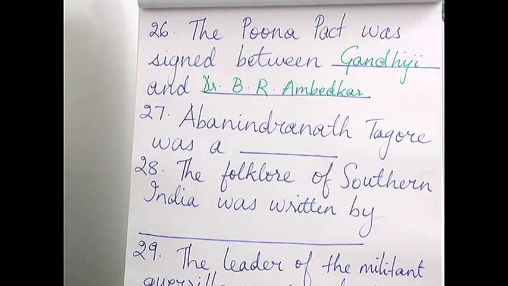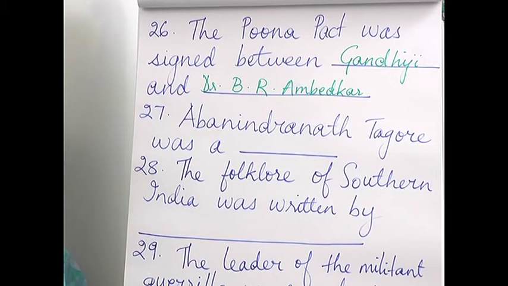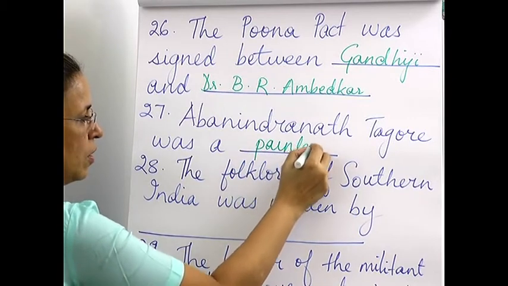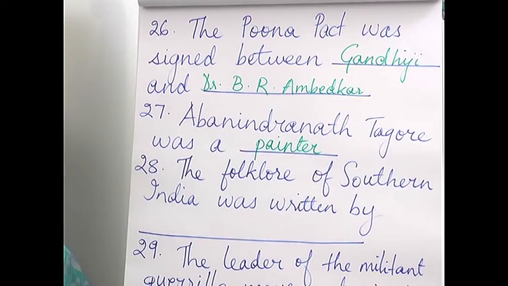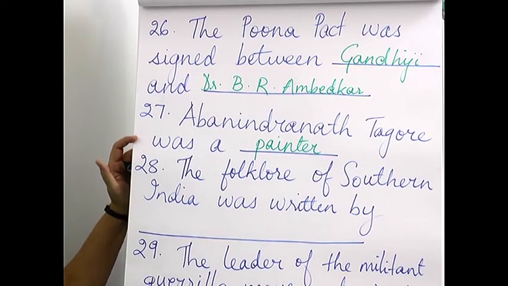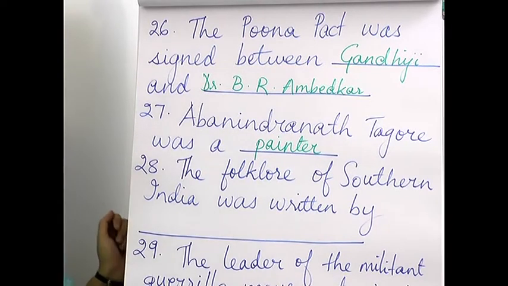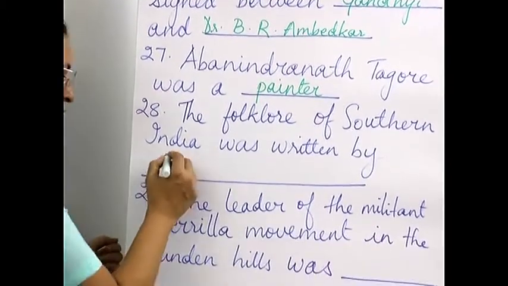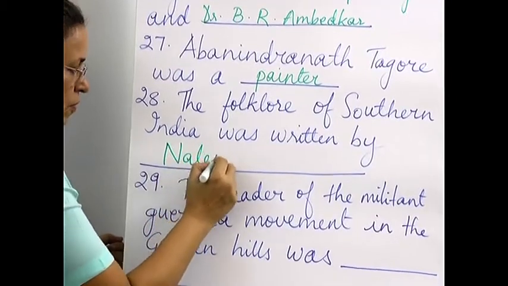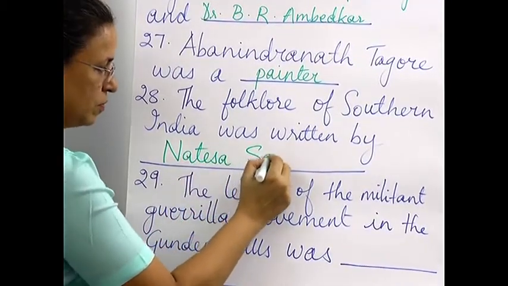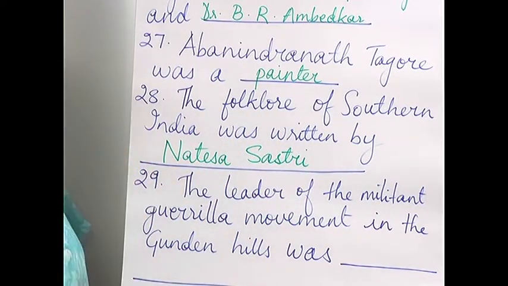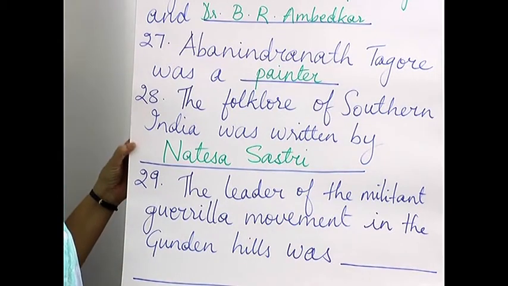27th, Abanindranath Tagore was, now what was his profession? So he was a painter. They have given you pictures of how Bharat Mata or the image of Bharat Mata was created. So this was the painter Abanindranath Tagore. Let us go to the 28th one. The folklore of southern India was written by Natesa Sastri. Okay, so who wrote the folklore of southern India? So you can see it was written by Natesa Sastri.